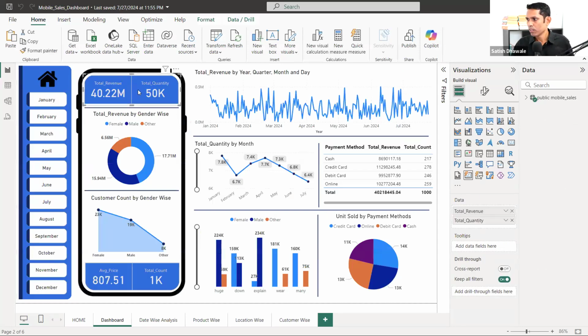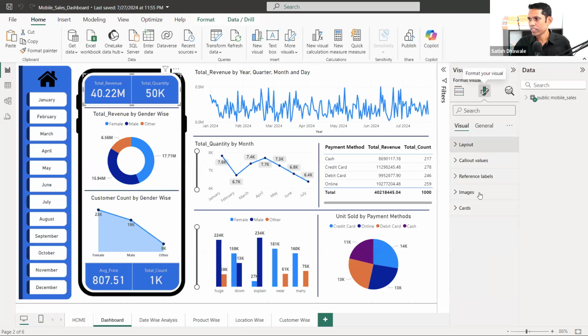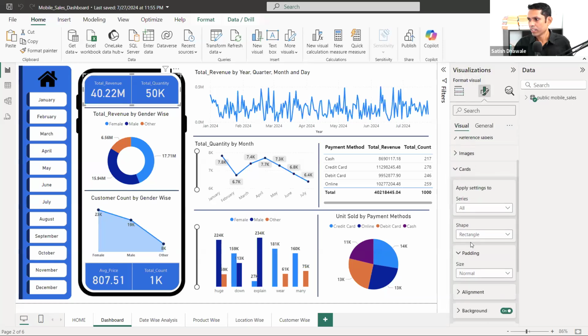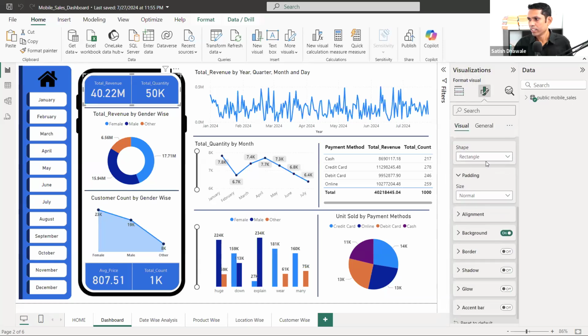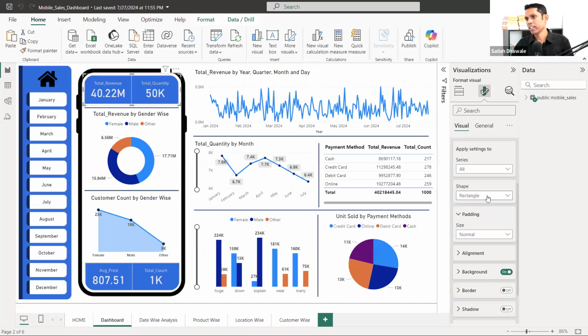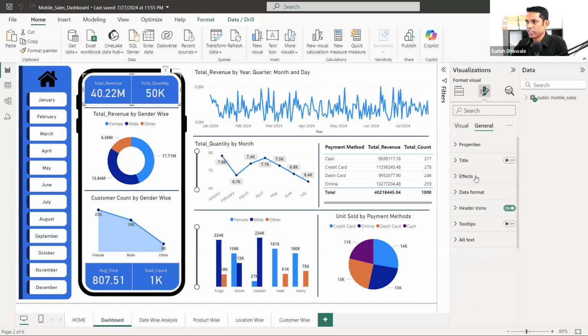In our dashboard, this is a new card, of course. The kind of formatting that I have applied inside the card, it's a rectangle. Okay, it's a rectangle, and it's not rounded. It's a rectangle inside general.